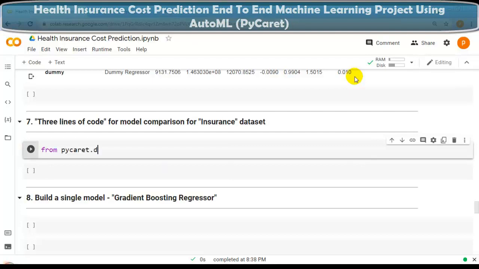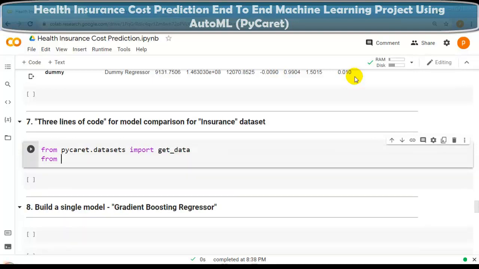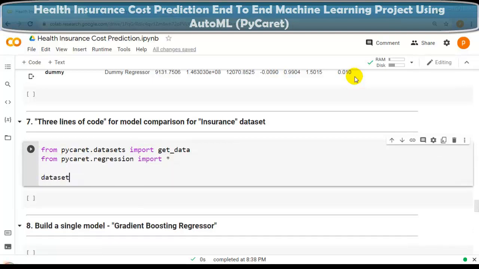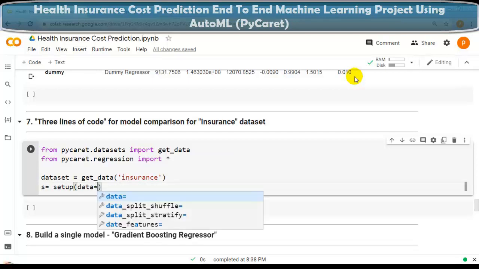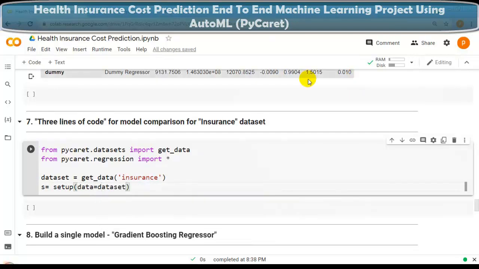From pycaret.datasets, let me import the get_data module. From pycaret.regression, let me import all the models, and let me set one variable, dataset, equal to get_data. Here we have to pass our dataset, having the name insurance. Now let me use this setup function, set data to this dataset, and set our target variable to charges.